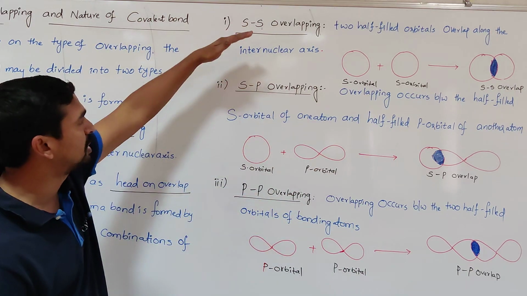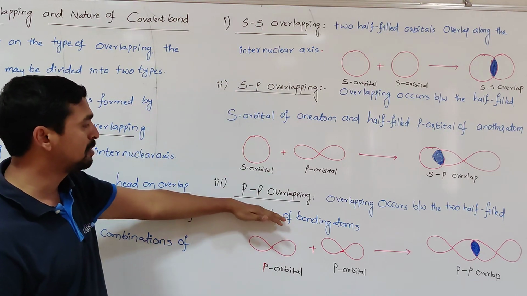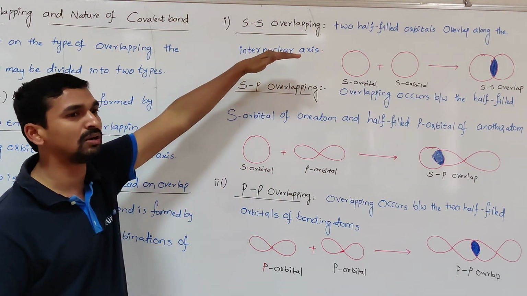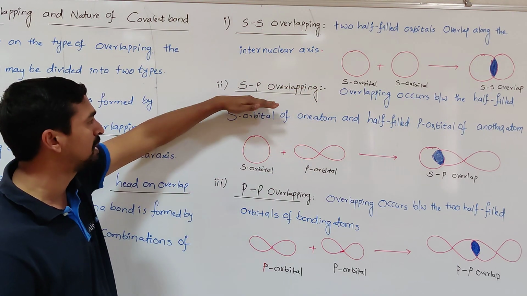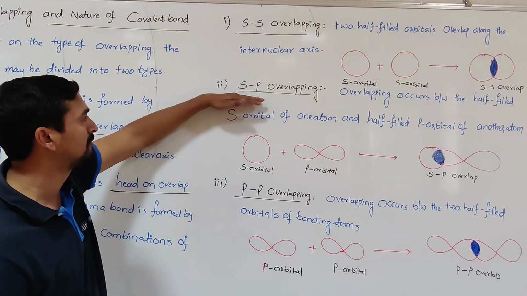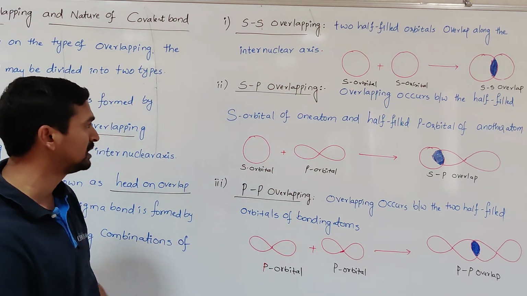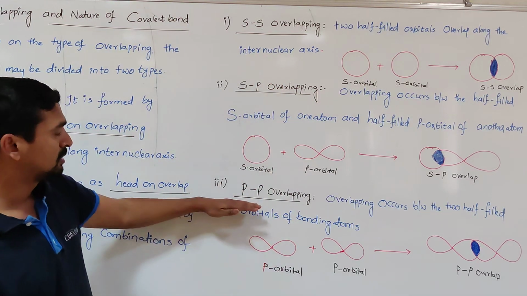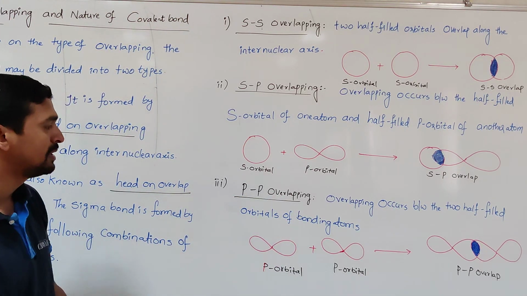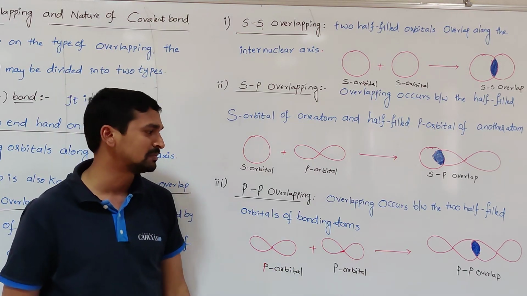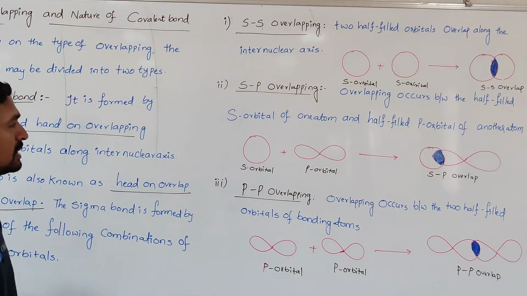So the sigma bond is formed by these three types of overlapping: ss overlapping, sp overlapping, pp overlapping. In the ss overlapping, the two half-filled s orbitals are involved in the overlapping, which results in the formation of a sigma bond. In sp overlapping, the half-filled s orbital of one atom and the half-filled p orbital of another atom are merged together, which results in the formation of the sigma bond. Whenever the two half-filled p orbitals undergo either end-on overlap or axial overlap, that results in the formation of a sigma bond. So this is about the sigma bond.